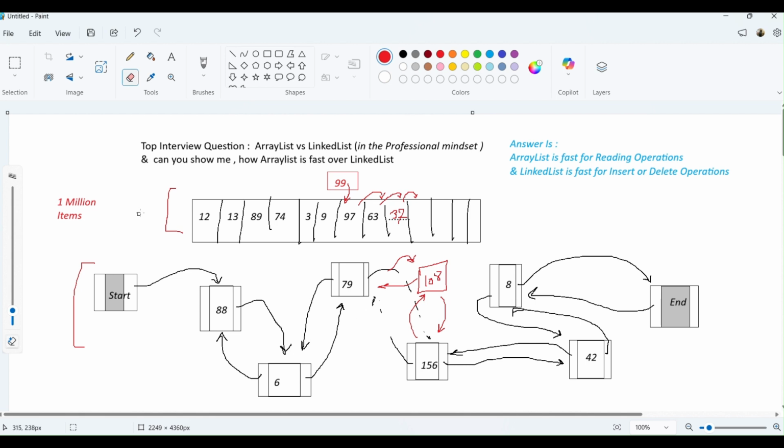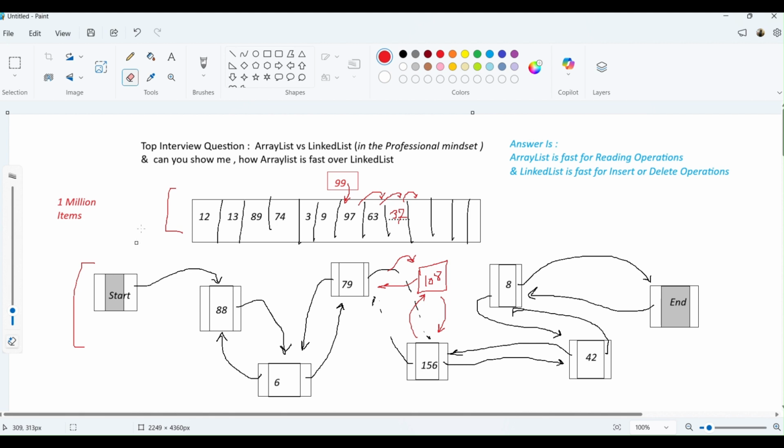So one thing is good in terms of array, and one thing is good in terms of LinkedList. Theoretically that is correct, that ArrayList is good whenever our application has more reading operations. But whenever our application has more inserting or deleting operations, we should go for LinkedList. That is theoretical knowledge.